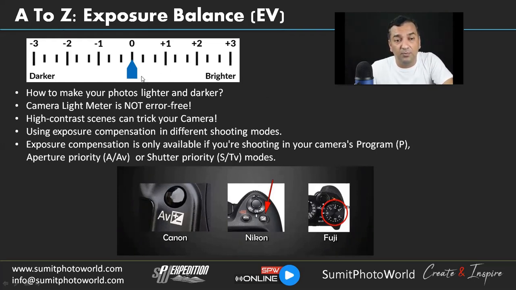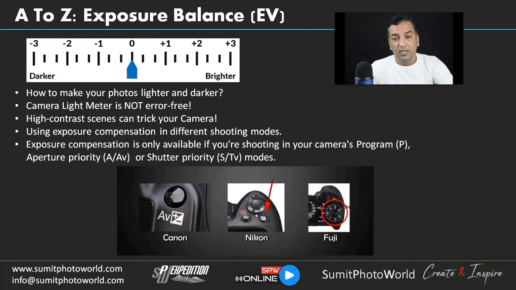So in your light meter, that marker should be on 0. There should be nothing overexposed or nothing underexposed. If the marker is going on the left side, it means that image may have some elements underexposed. And if the marker is going on the right side, then we will have some elements which may be overexposed. So that's all the light meter, and we can judge with our natural eyes how the light is coming in overall. Camera light meter is not error free.